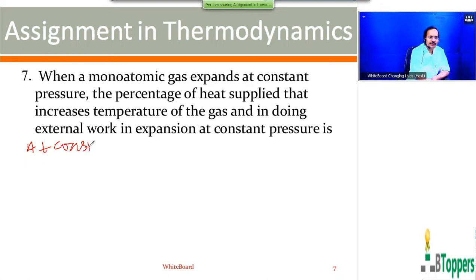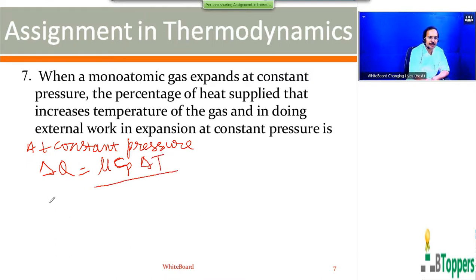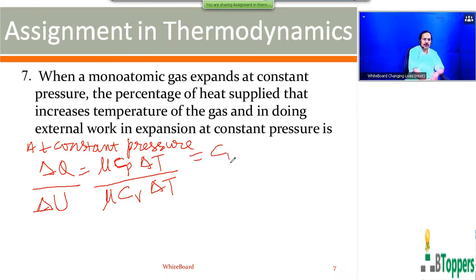So when the gas is heated at constant pressure, the heat energy absorbed by the gas you can write as nu Cp delta T. Cp is the molar specific heat of the gas at constant pressure, delta T is the increase in the temperature of the gas, and nu is the number of moles of the gas. The change in energy of a fixed mass of gas in any process is given by the same formula, delta U equal to nu Cv delta T. So the ratio of delta Q by delta U at constant pressure will be Cp by Cv, which is equal to gamma.